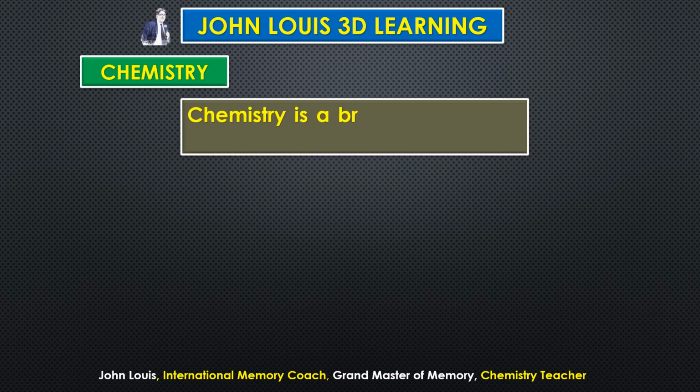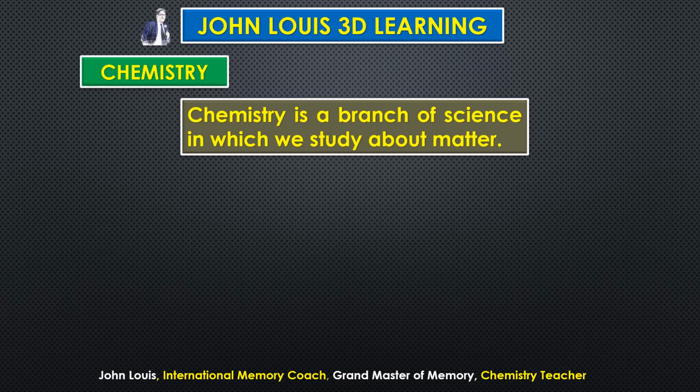So what is chemistry in the very first place? Chemistry is a branch of science in which we study matter. Just now I told you everything is matter. The bed you are sleeping on is also matter. The chair you are sitting in is also made up of some matter, isn't it? The book which you are reading is made up of some matter. So chemistry is a branch of science in which we study matter. Everything in this world is matter, so we have to study all about those matters. That is chemistry.